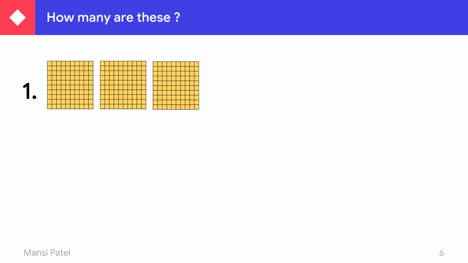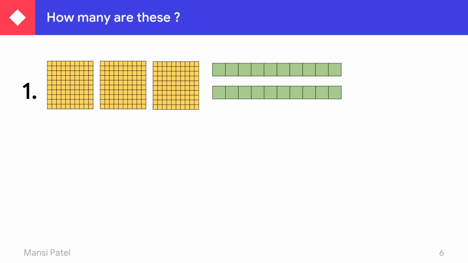Let us see another example of counting. How many are these? One box of 100, second and third, then one box of 10, then two boxes of 10, then one box of 1, again 1, again 1 and again 1. So see here, how many boxes of hundreds? See and count 1, 2 and 3.